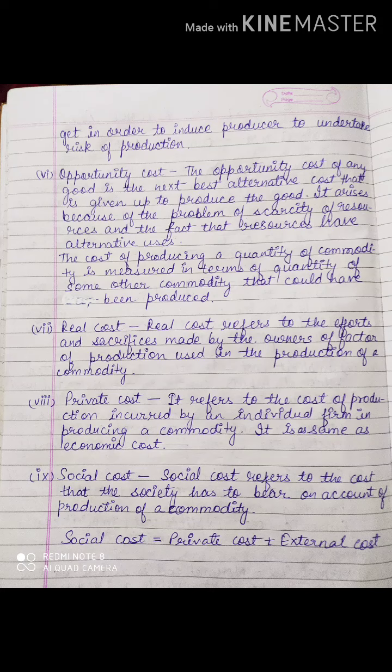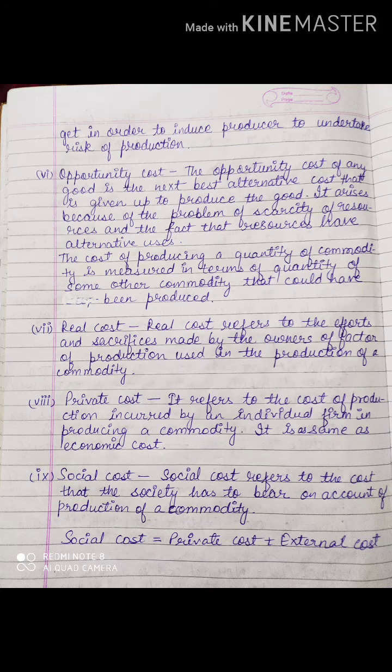Okay, next is social cost. Now social cost means what? Social cost refers to the cost that the society has to bear on account of production of a commodity. That means the environmental hazards. Now if I am producing something, somehow or the other it will affect the environment. Now how much it is affecting the environment, that is social cost. Okay, so what is social cost? Private cost plus external cost.